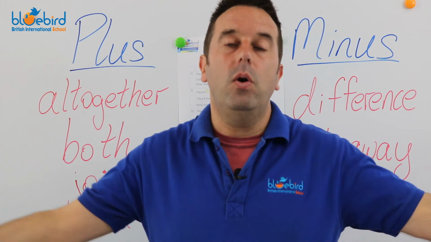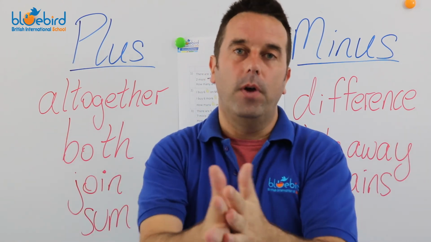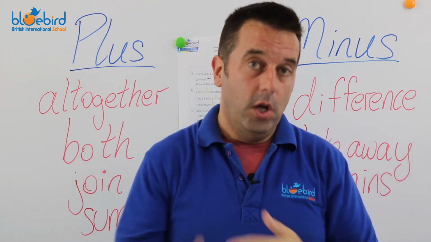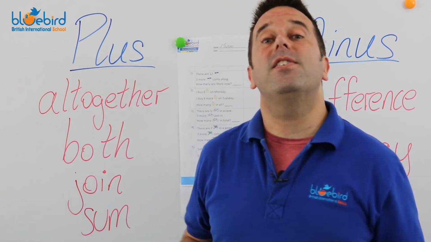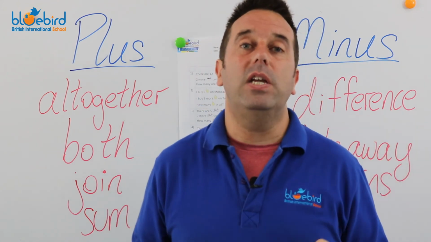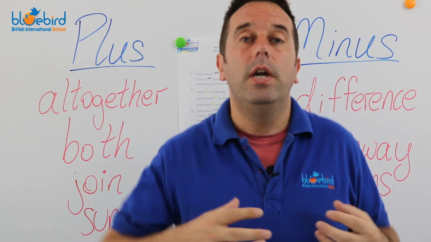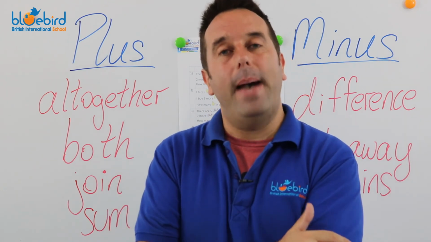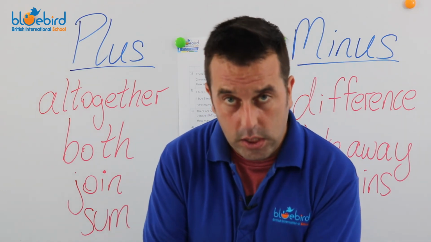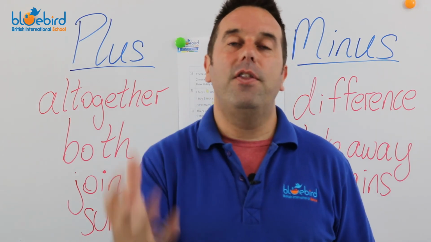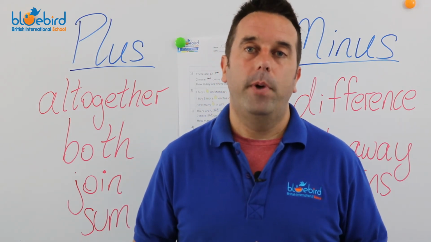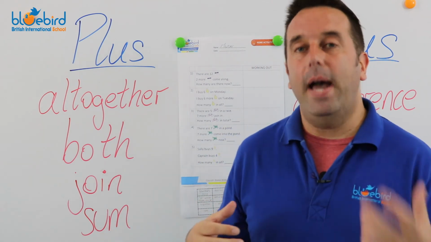So what do we do? We add them together. So this is what word problems is: figuring it out, then changing it into a math equation, and then solving the problem. So that's our math this week.